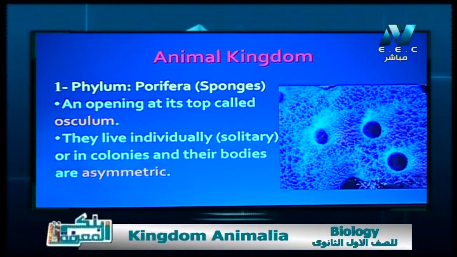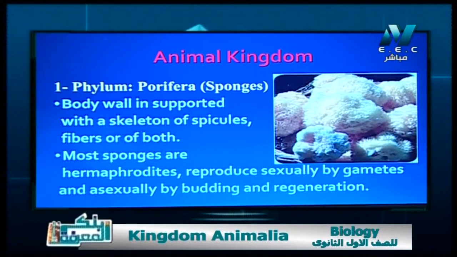They live individually, solitary, or in colonies, and the bodies are asymmetrical. Asymmetrical body means that when we divide the body into 2 vertical halves, we don't find the 2 halves are similar. Here's another picture of the sponge. The body wall is supported with a skeleton of spicules or fibers or both.